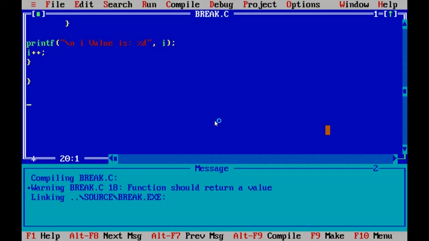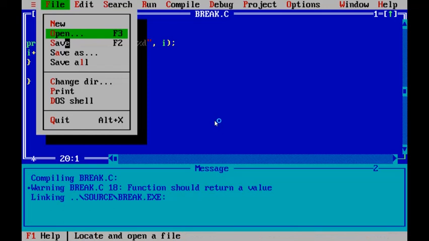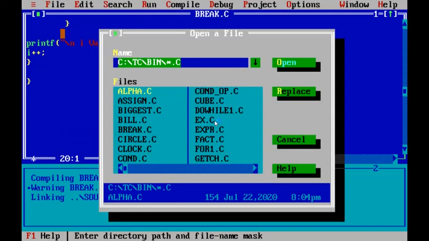Practically, we use the break statement when finding a prime number. Now we'll see the prime number program also. In the last session we did it. Open the program, the prime number program we saved.